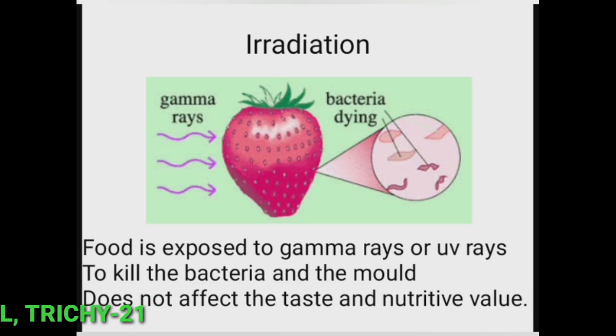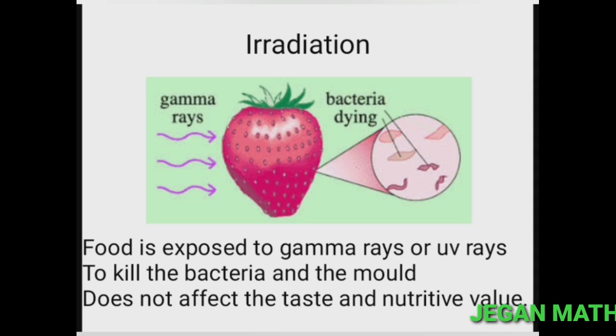So next one is irradiation. So it is a modern method. In this method, food is exposed to gamma rays or ultraviolet rays, that is UV rays, to kill the bacteria and the mold that is present in the food. So it does not affect the taste of the food or nutritive value of the foods. For example, onion, potatoes. So this is a modern method.